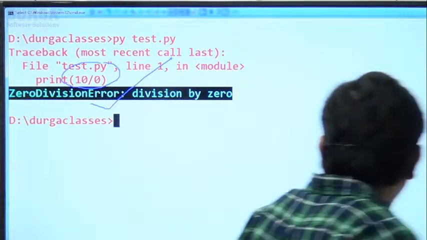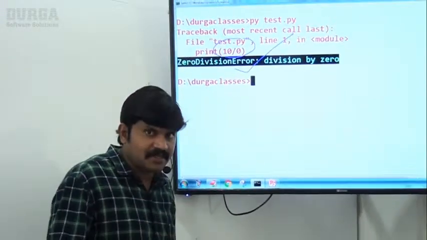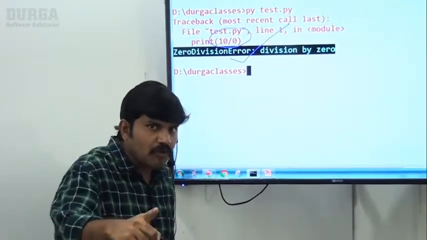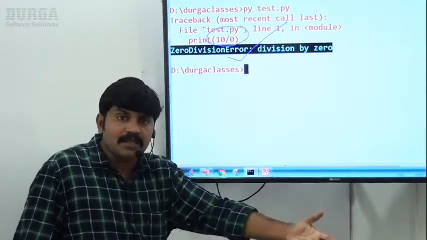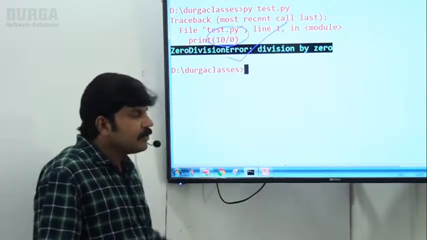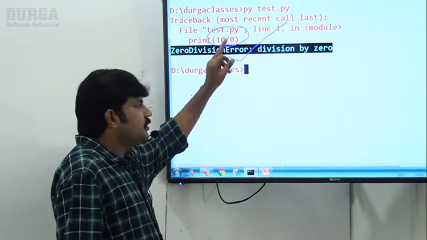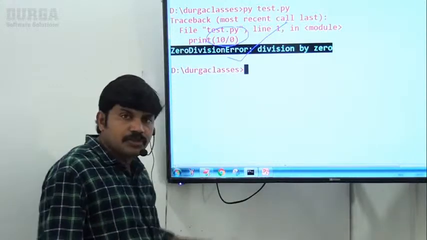So it is a predefined Python inbuilt exception. Python virtual machine knows everything about this exception, when it has to raise such information. PVM is already aware. That's why whenever we are trying to perform division by 0, immediately Python virtual machine is going to raise zero division error.